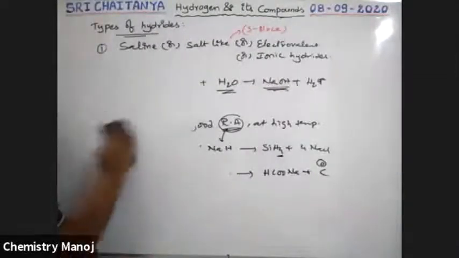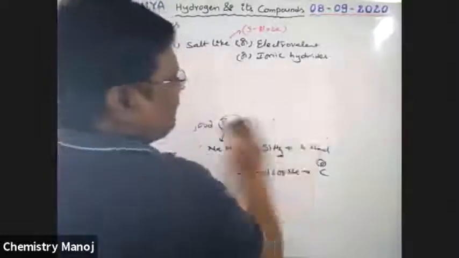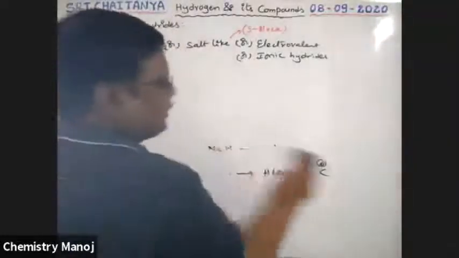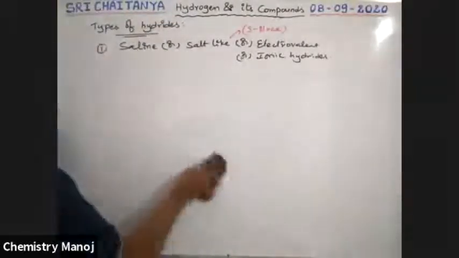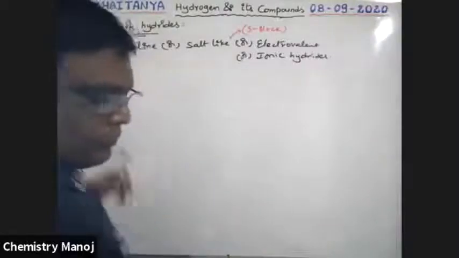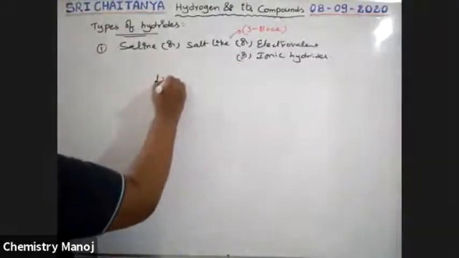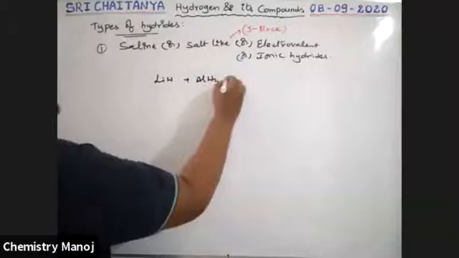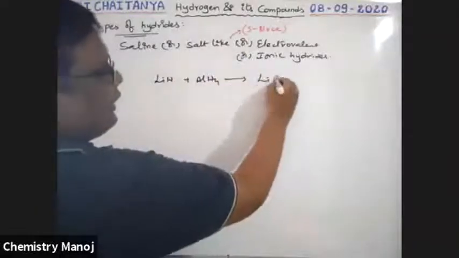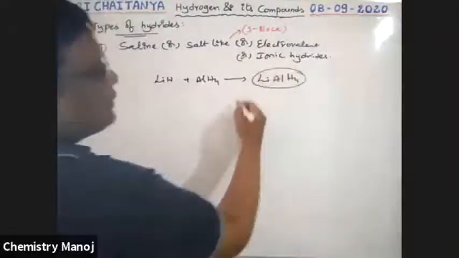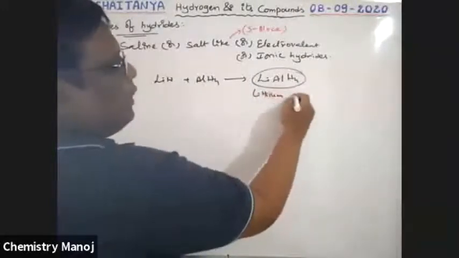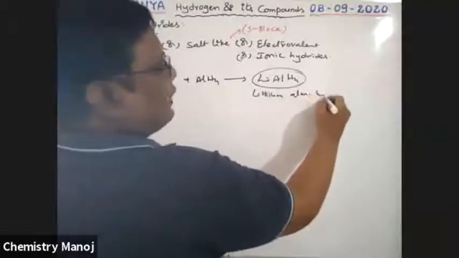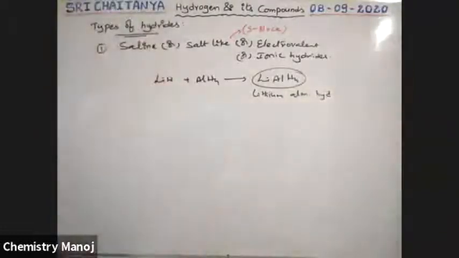For example, lithium hydride. Now that lithium hydride reacts with aluminum hydride. So two hydrides join with each other. That is, lithium hydride reacts with aluminum hydride. That gives LiAlH4, which is called lithium aluminum hydride, a very, very important reducing agent.